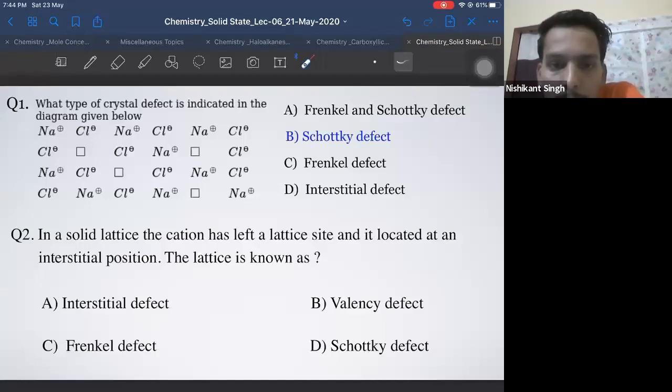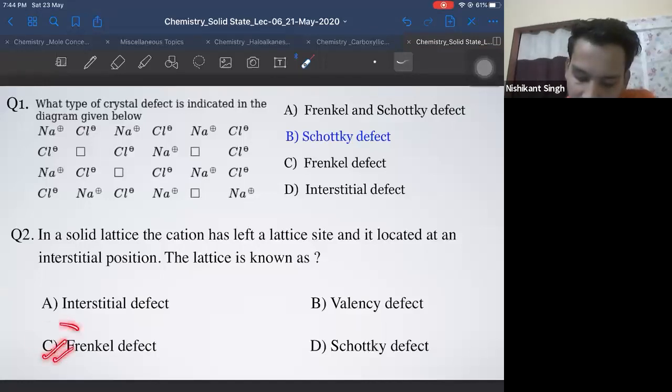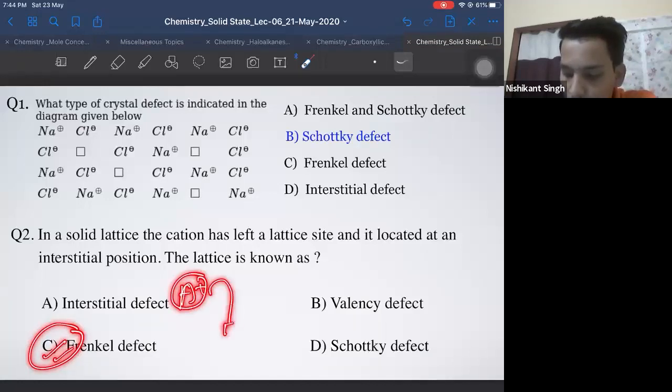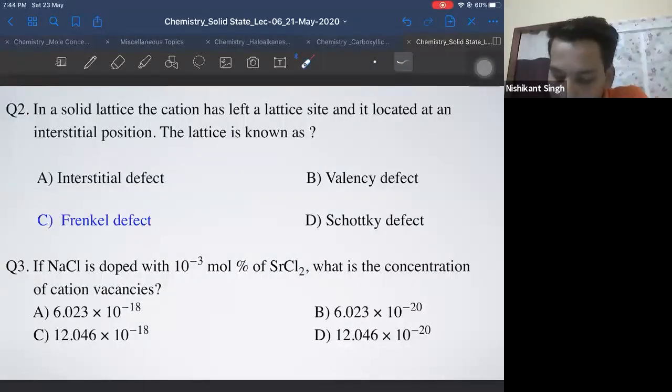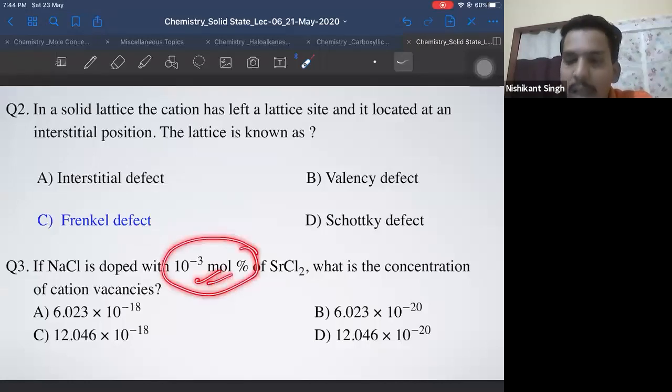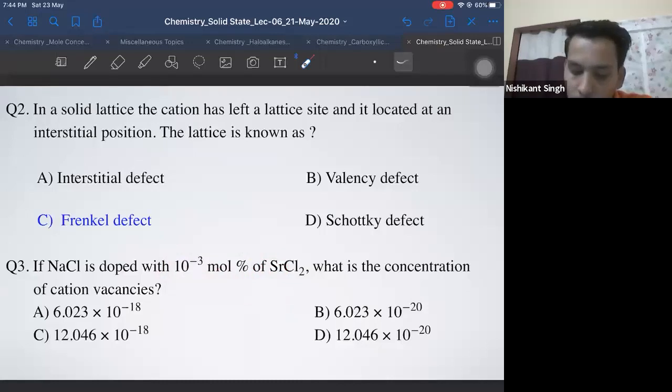So yes, Tanya, you're right. The defect is Frankel defect. In Frankel defect, cation is missing from the lattice and it occupies the interstitial site. That is the definition of Frankel defect. Frankel defect is correct. And this question we had done yesterday only, a CET previous year question, 2019 question. You can solve it as a homework.